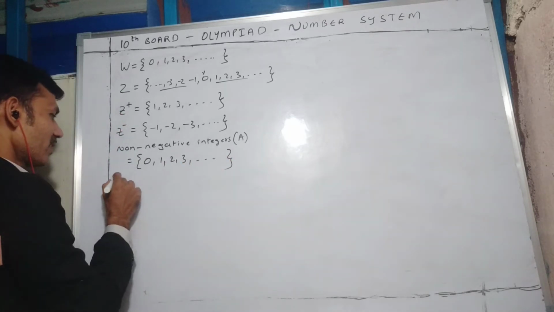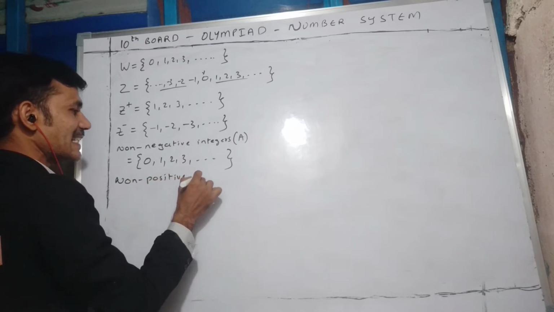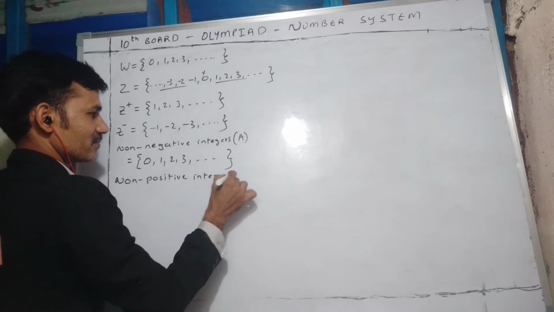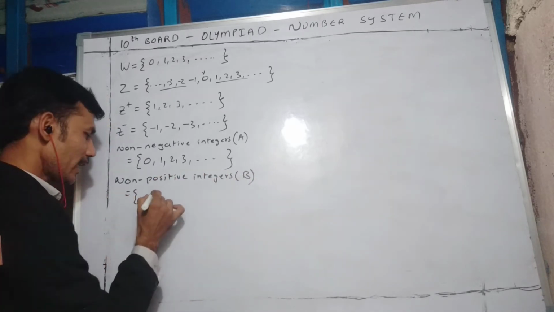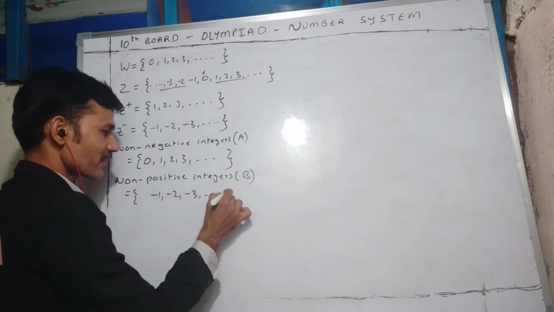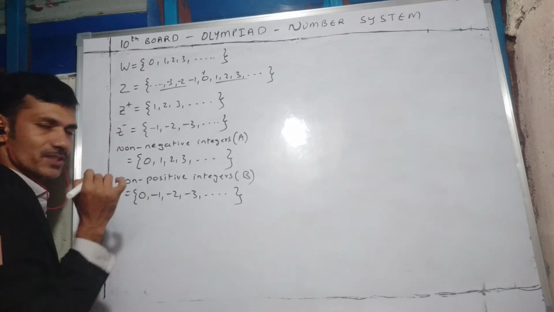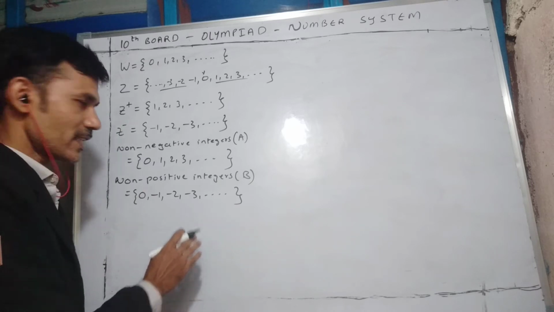Similarly, if you say non-positive integers, we'll denote with B. It not only contains negative natural numbers, it also includes 0. This is how the sets are represented.